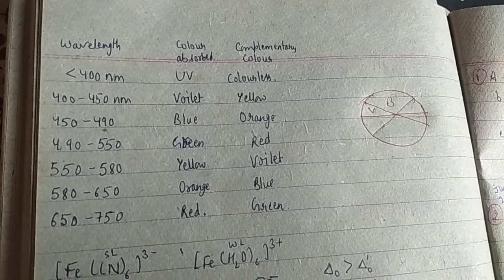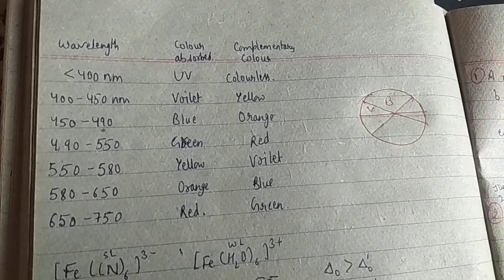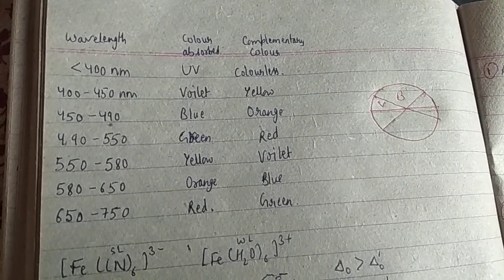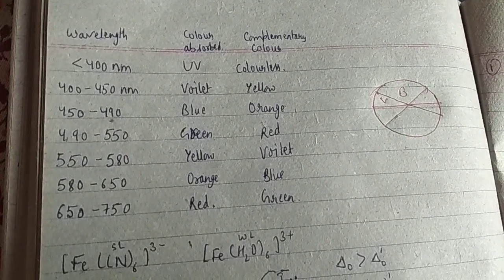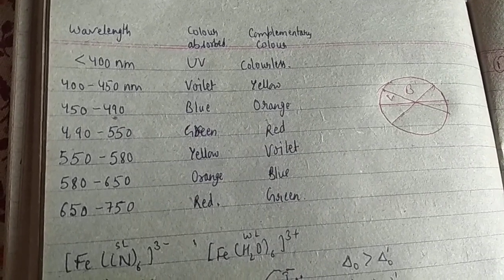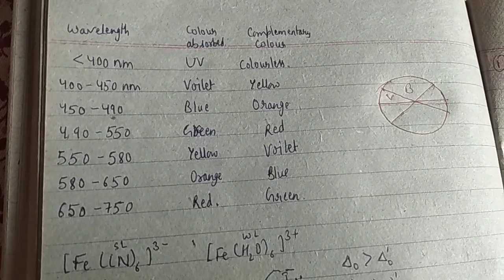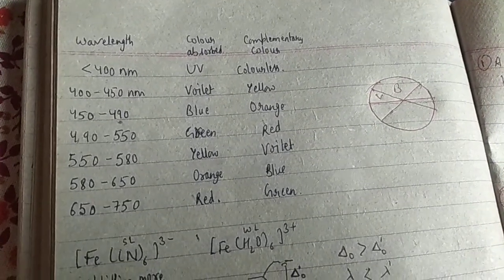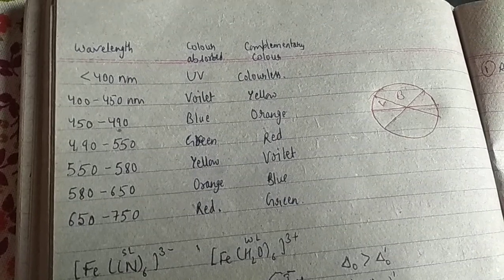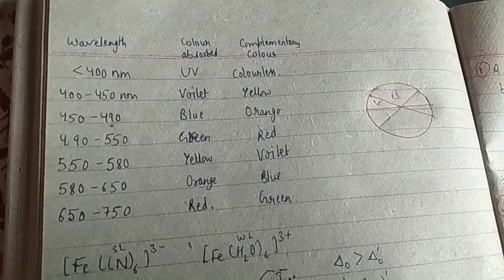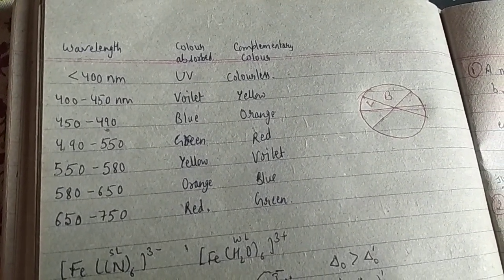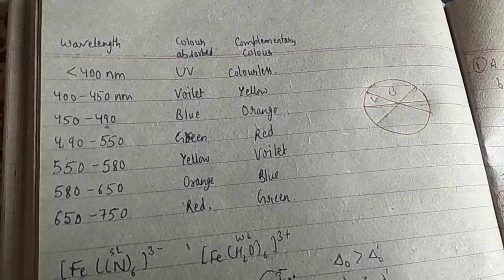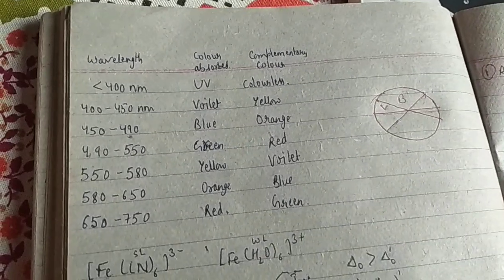Everyone. Today we are going to discuss the same topic which we have discussed earlier, the CFSE, crystal field splitting energy, that is delta O. So the order is asked in the examination. What is the order of CFSE? In case of complementary colors, they would give you the colors of the compounds, and they ask which one has the highest CFSE among these. So how would you define it?